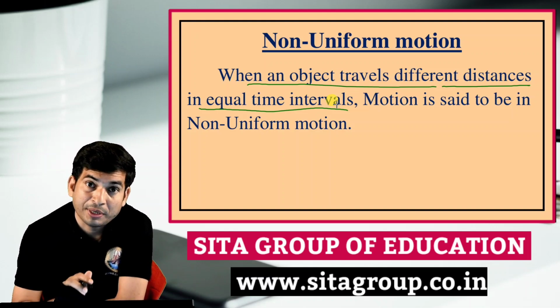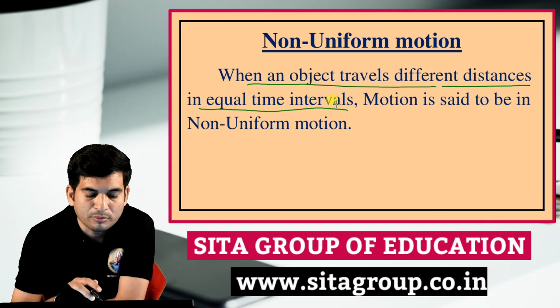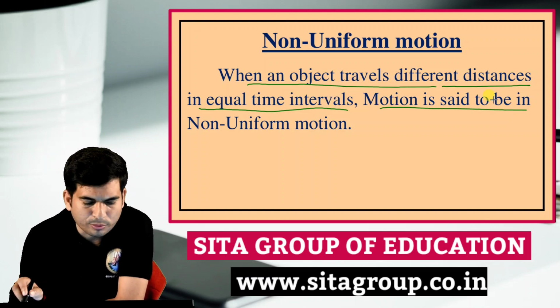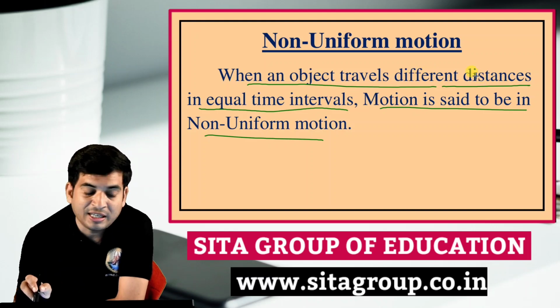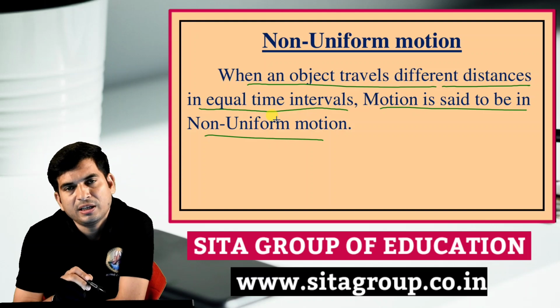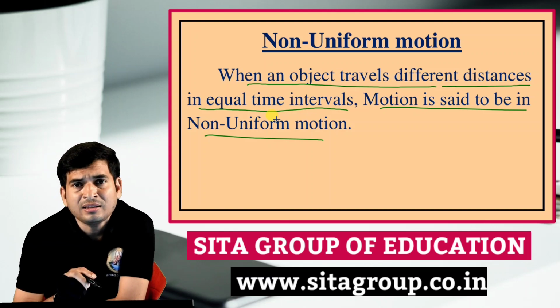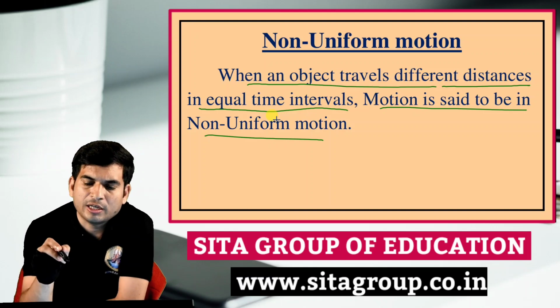Here, non-uniform: suppose one person is in uniform and another person is not. So motion is said to be non-uniform when an object travels different distances in equal time intervals.